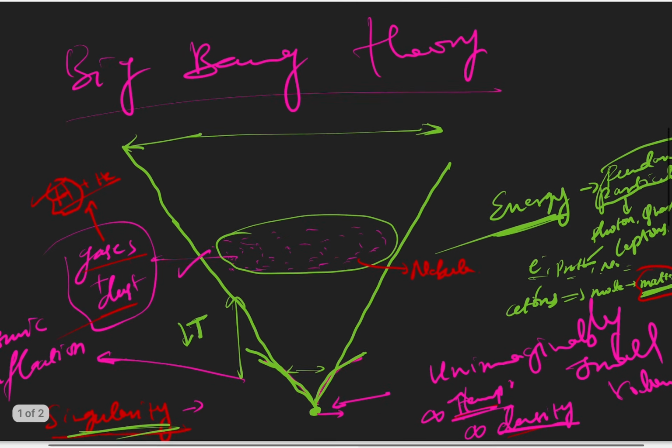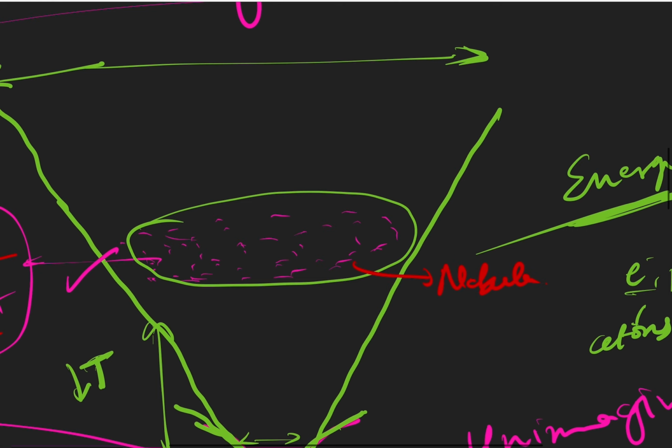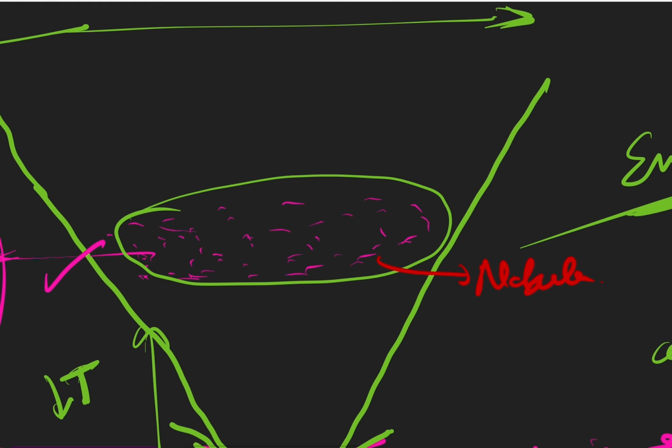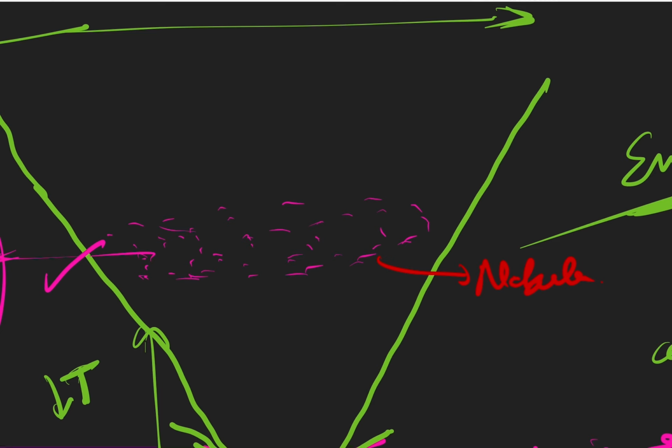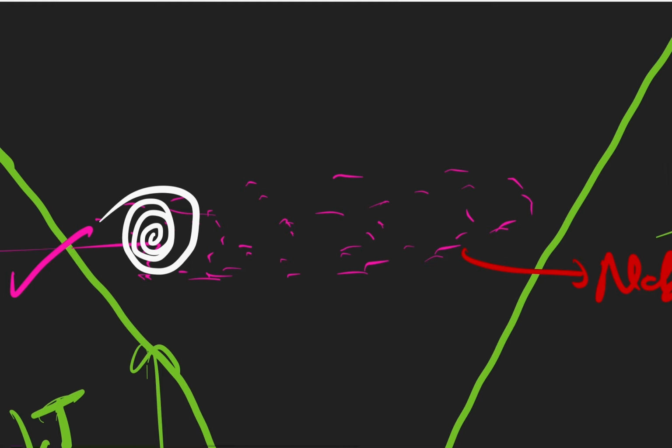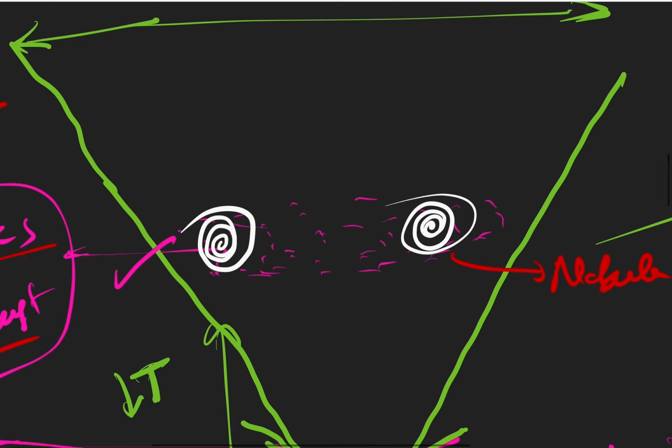Everything came from singularity. Now within this dense cloud of gas called nebula, which contains gases like hydrogen, helium and dust particles, started developing galaxies, or collections of stars. So this is a particular galaxy which is found within this nebula, and similarly there is another galaxy which is formed here. And you know the space between these two galaxies is increasing.